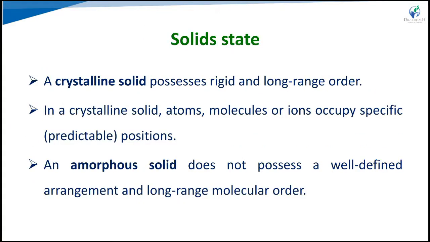In the solid state, there is the crystalline solid, which possesses rigid and long-range order, and the second form, the amorphous form. In crystals, atoms, molecules or ions occupy specific positions, with a specific internal structure. An amorphous solid does not possess a well-defined arrangement; it is in random order, with no specific positions and no three-dimensional structure as compared to crystalline.